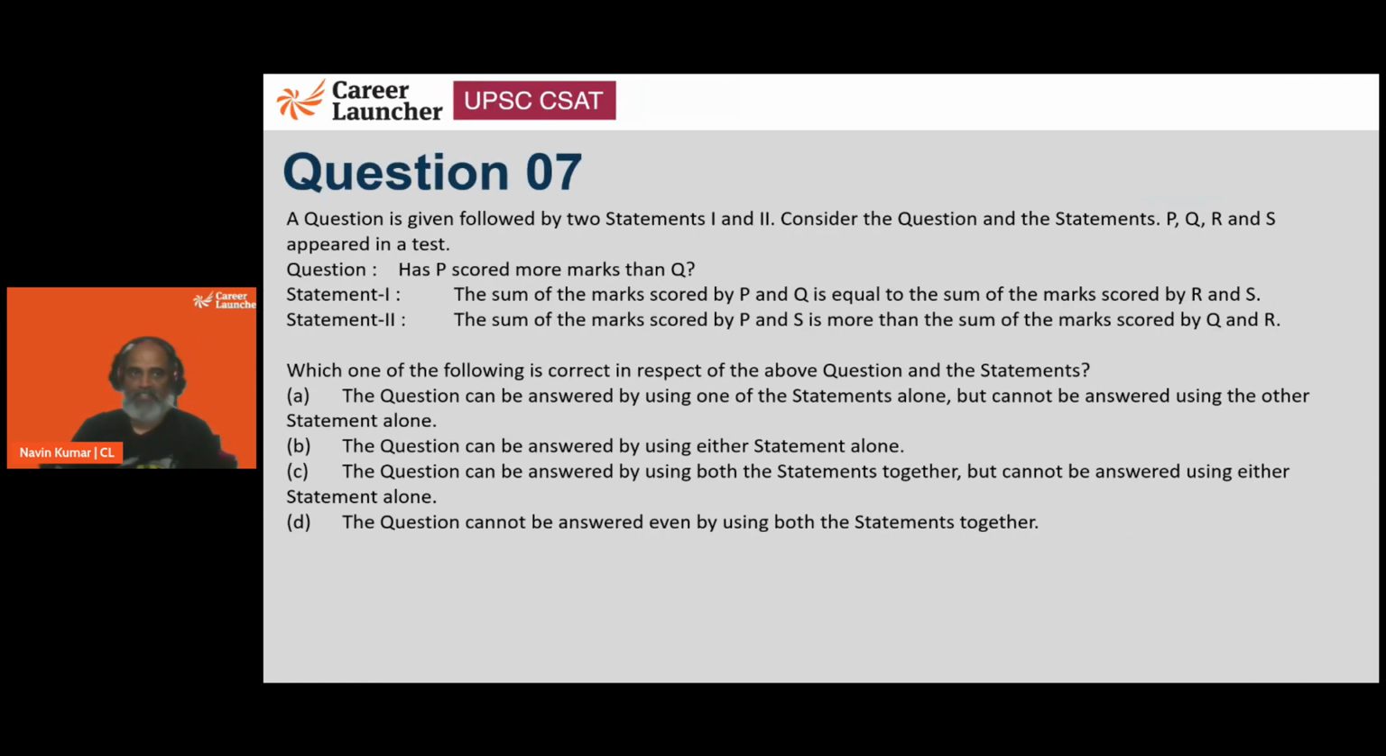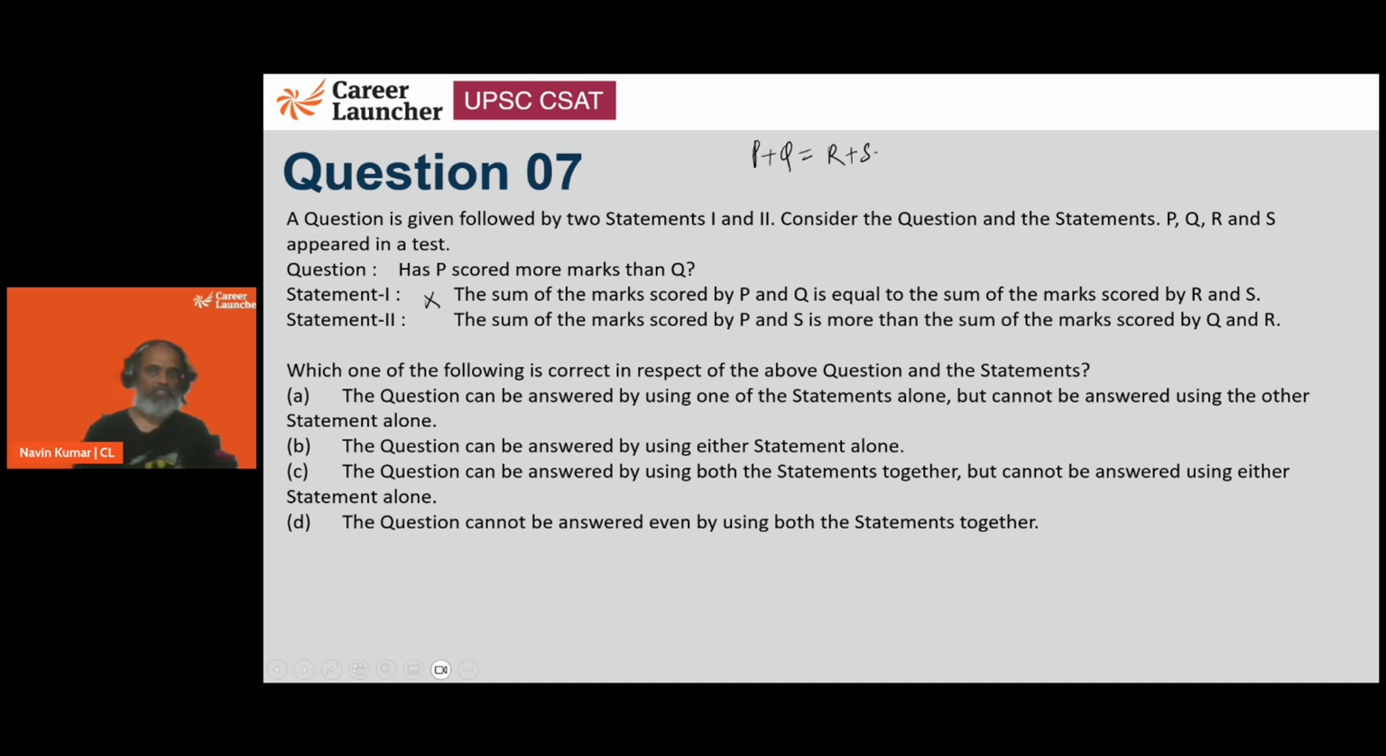Okay, another DS. Then P, Q, R, and S appeared in a test. Has P scored more marks than Q? No idea. First statement says the sum of marks obtained by P and Q is equal to the sum of the marks obtained by R and S. So is P greater than Q? Who knows? Maybe, may not be. So using the first statement, we have no idea.